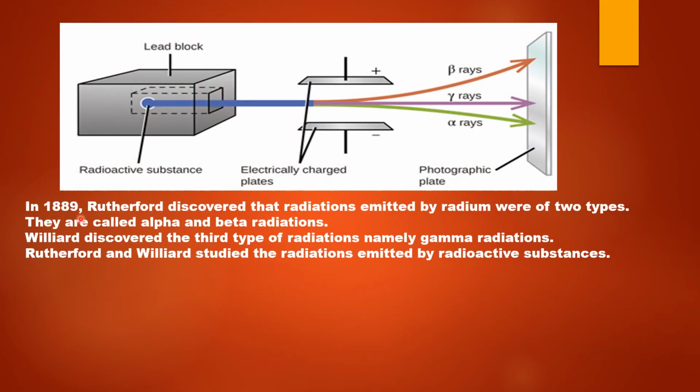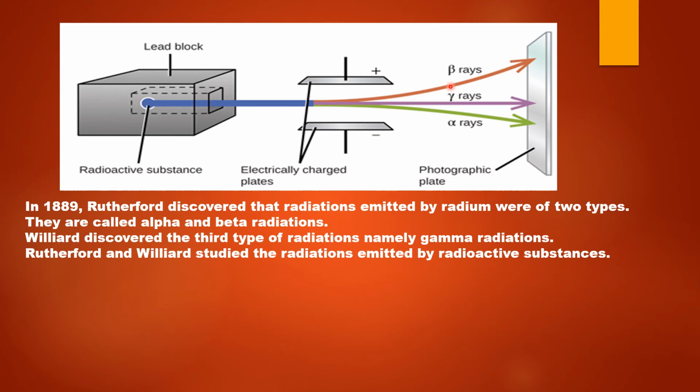In 1889, Rutherford discovered that the radiations emitted by radium were of two types, and these radiations which were emitted from radium were called the alpha radiations and the beta radiations. So Ernest Rutherford discovered these two types of radiations which are emitted from a radioactive substance. They are the alpha radiations and the beta radiations. In Greek letters, alpha is denoted in this way and beta is written like this.